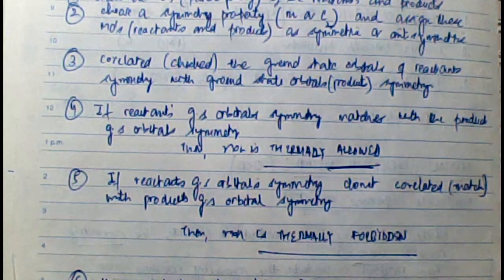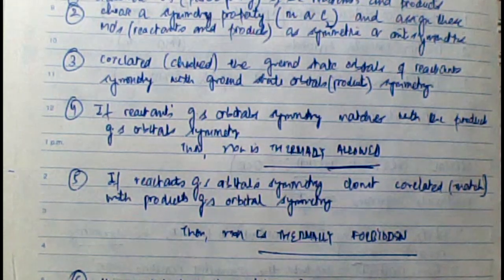Again, how do I check whether the reaction is photochemically allowed or not? Simple, again follow the Woodward-Hoffman law of conservation of orbital symmetry. It says that while transforming from reactant to products, the orbital symmetry should remain conserved. Since under photochemical conditions it is up to the first excited state which is populated, I need to check the reactant's molecular orbital symmetry up to the first excited state with the product molecular orbital symmetry up to the first excited state.